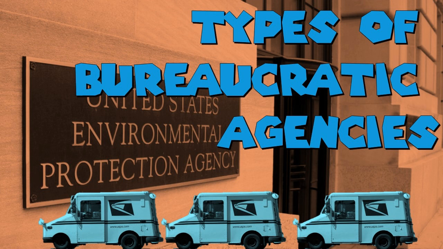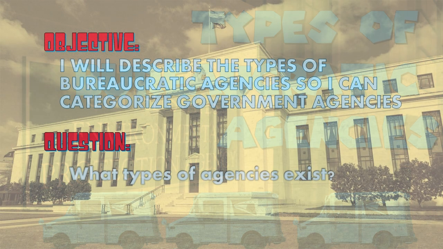Here we see in the background the Environmental Protection Agency building. So we know something like the EPA is the bureaucracy. It's a bureaucratic organization that regulates the environment. And then look at that, a bunch of mail trucks. So there they are providing services to citizens, delivering the mail, also a part of the federal bureaucracy.